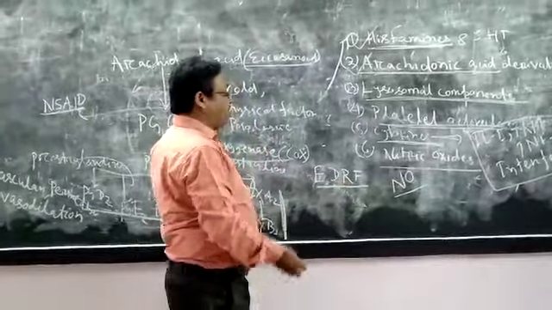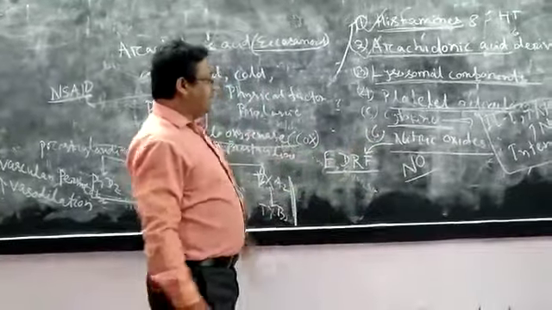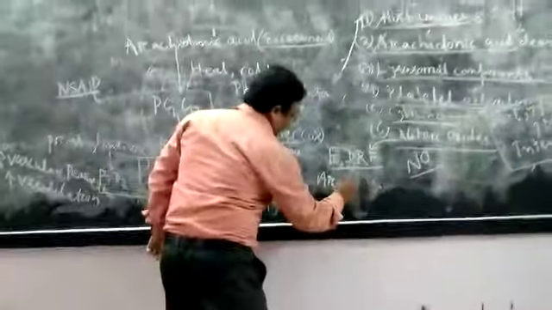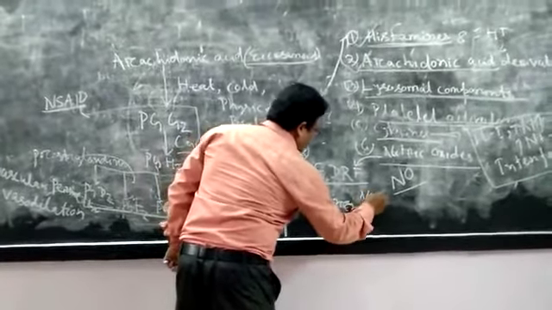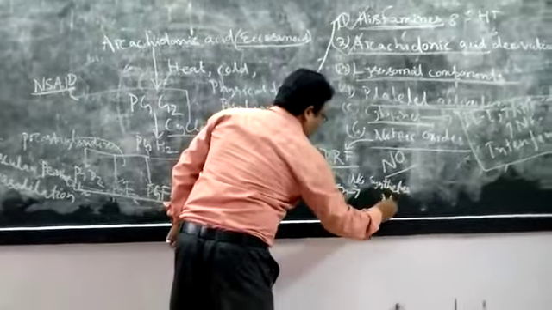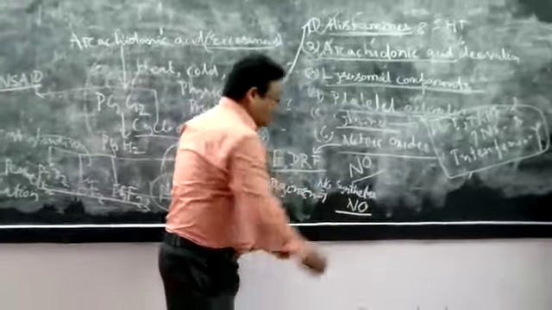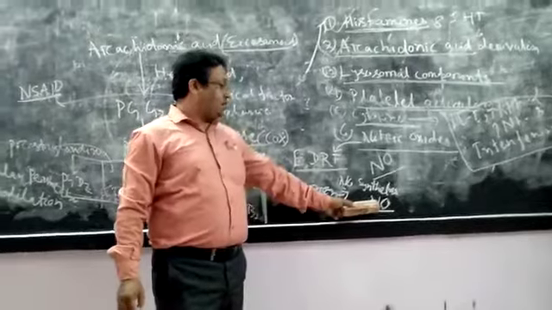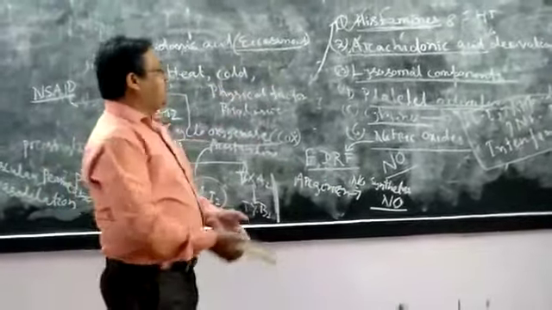That is why the other name of nitric oxide is EDRF. Nitric oxide is synthesized from the compound arginine by nitric oxide synthetase. This nitric oxide causes vasodilation by relaxation of endothelial cells, the inner side of the blood vessels. So these are the factors that cause vasodilation.